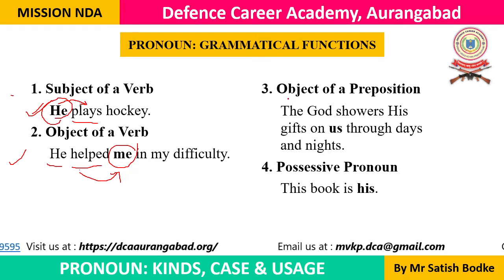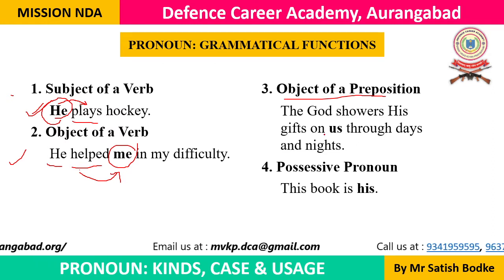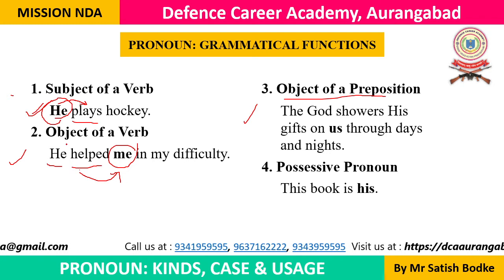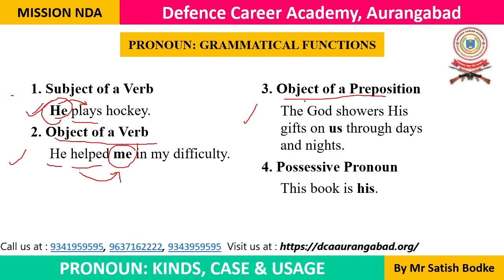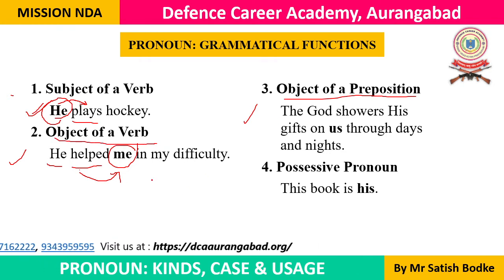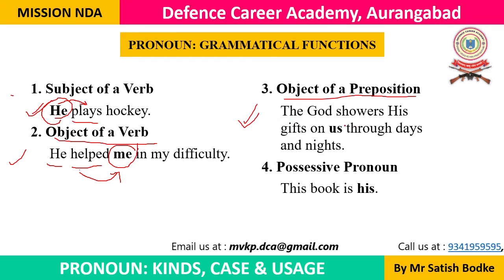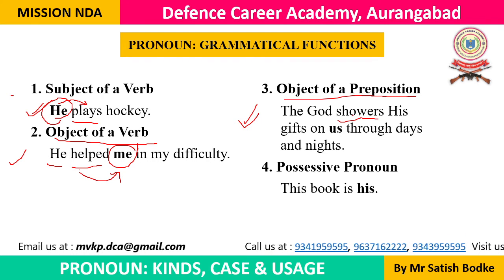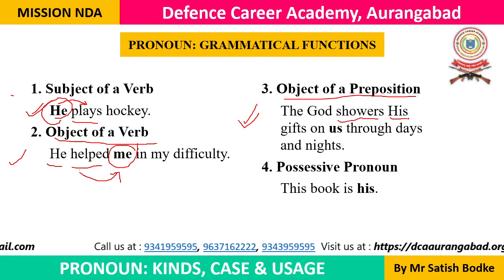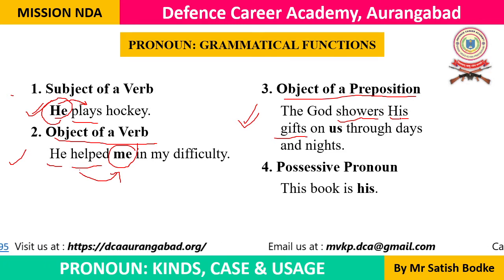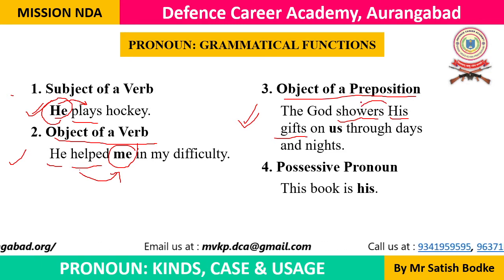A pronoun can also be used as the object of a preposition. In this example you can see that both are given, object of a verb as well as object of a preposition, in a single sentence. The god showers. Showers is the action word. What does the god shower? Now comes the object, his gifts, and here his gifts is the object of this verb.